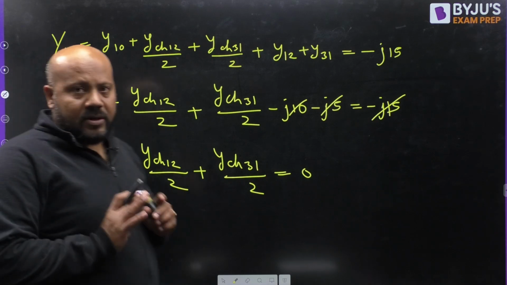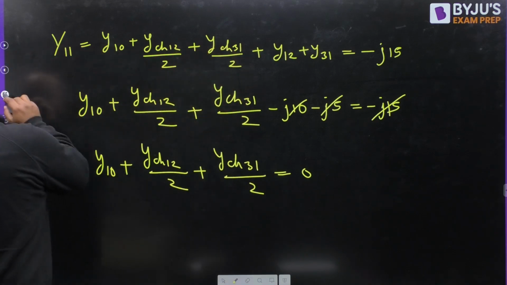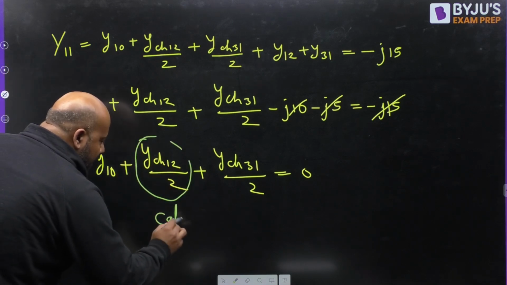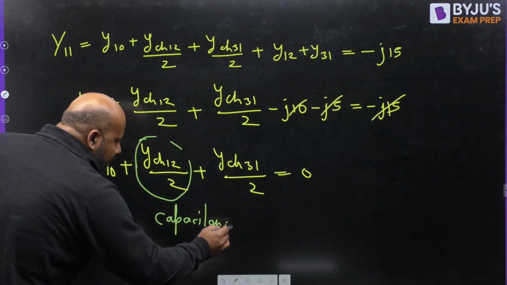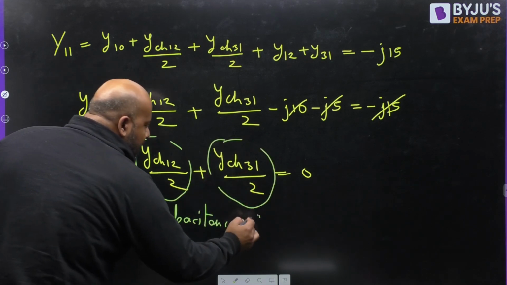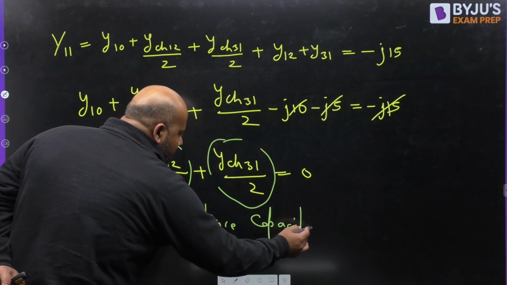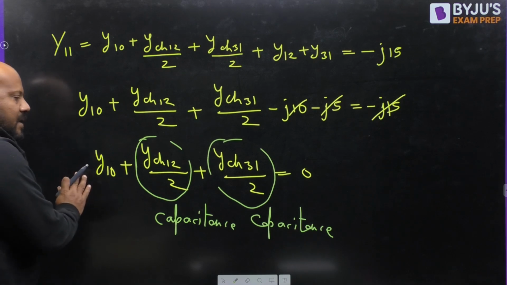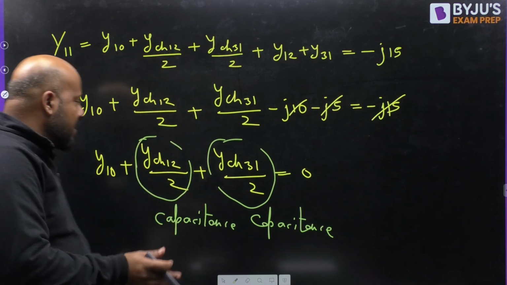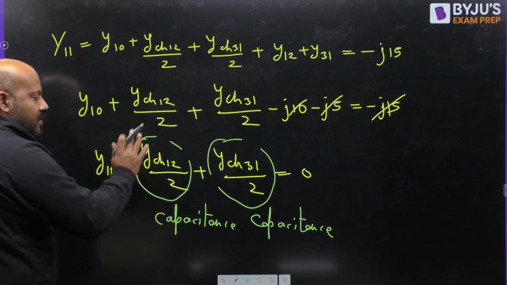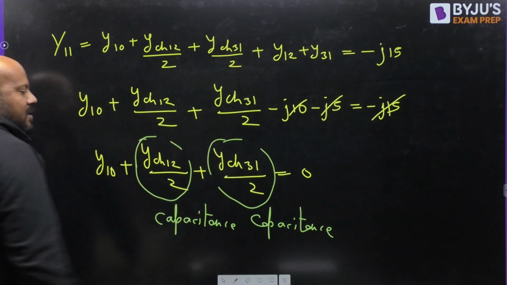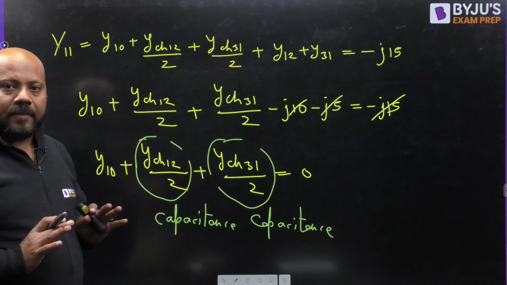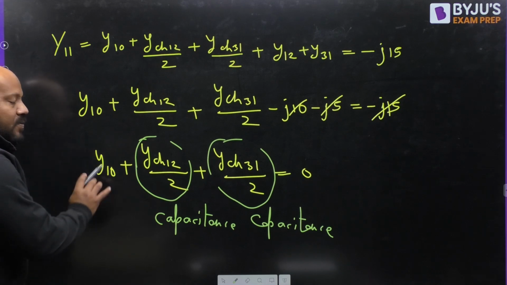Now I am 100% sure that this is going to be a capacitance because it is line charging, we have assumed it. This is also going to be a capacitance. Now, if the summation of the shunt element at bus number 1 plus the admittance of the line charging capacitance has to be 0, then there is only one possibility that this Y10 has to be an inductor.